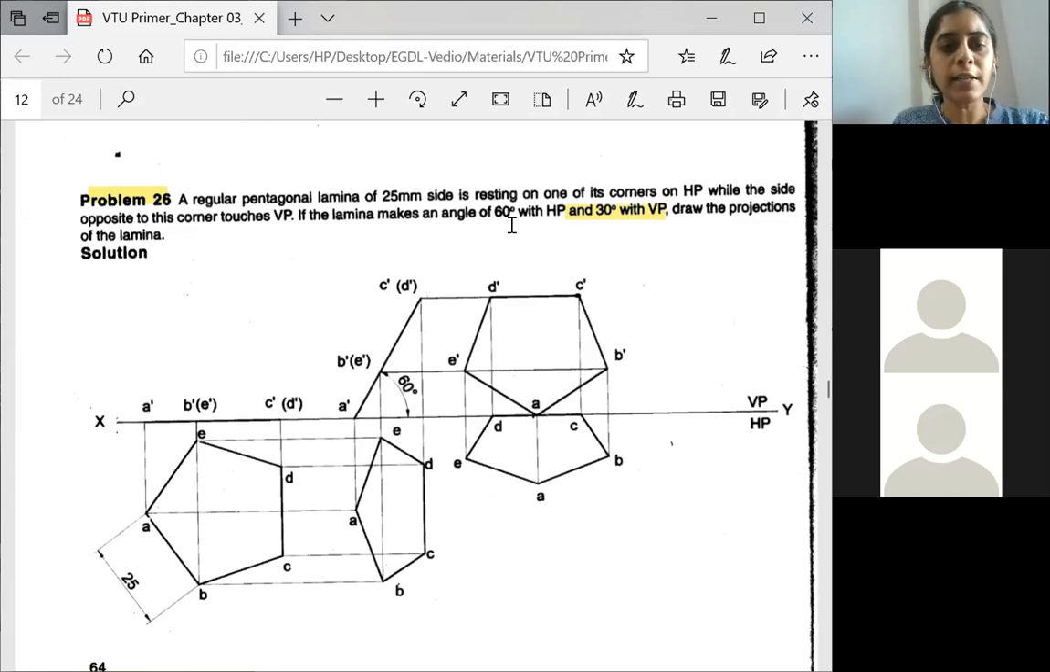Okay, so this they had given, the inclination with respect to HP, you did it directly. But the other part, this they haven't given, this is an extra part. What they have told: the side is resting on one of its corners on HP, while the side opposite to this corner touches VP. So it touches VP means this is the corner in which it is resting. So the side which is opposite to the corner touches VP, meaning it is on VP. So this side BC, which is opposite to the corner, has to be aligned on the XY line.